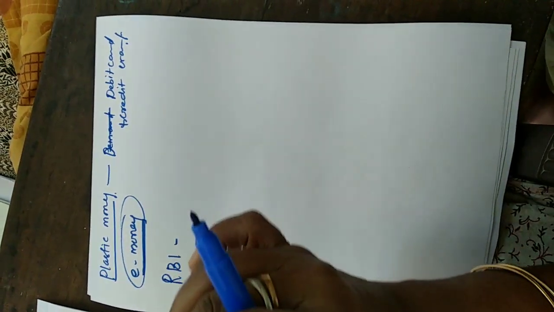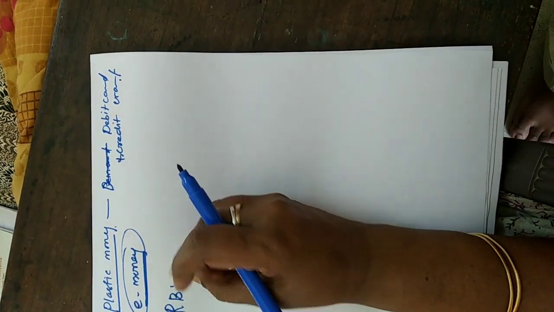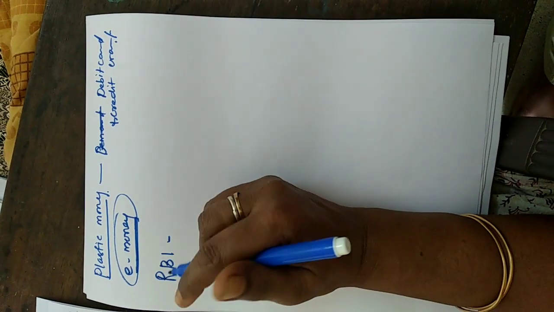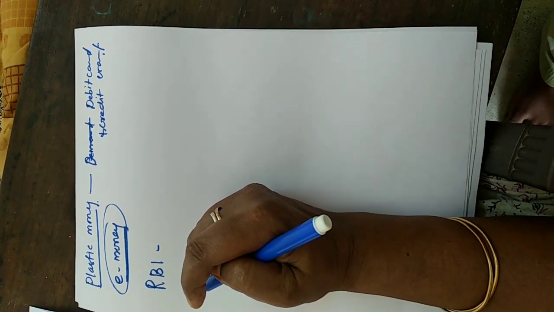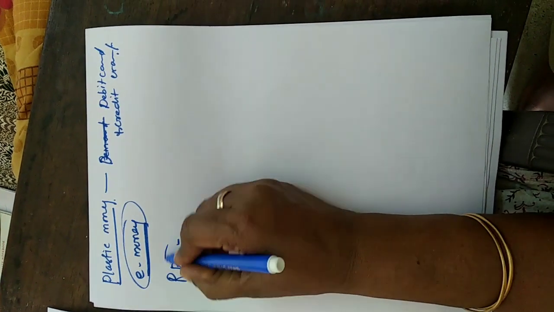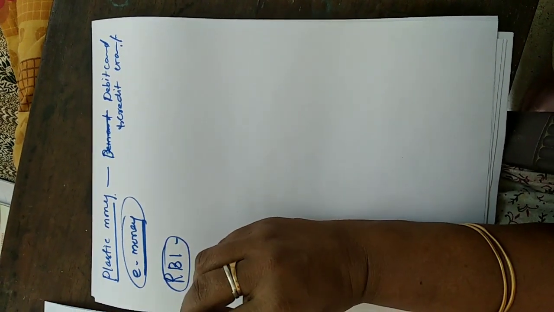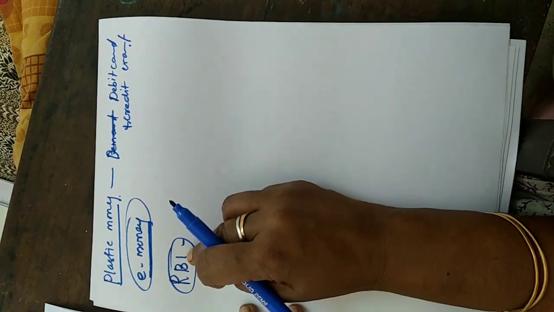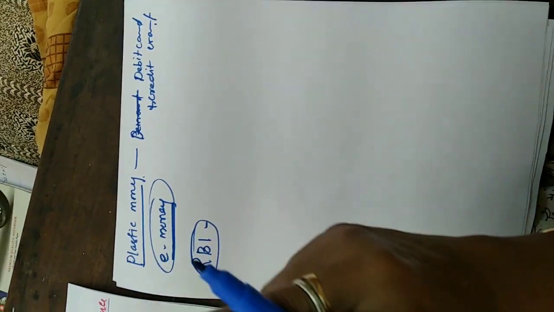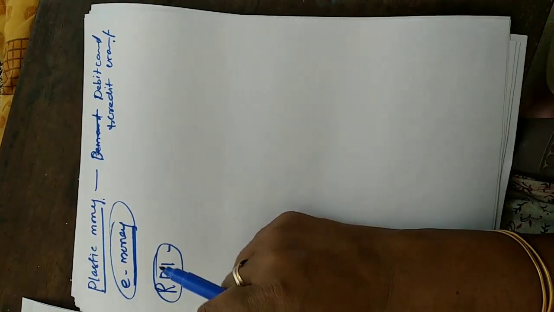So it is the apex institution for the full financial system of our country, RBI. Who is the governor of RBI? Shaktikant Das. Mr. Shaktikant Das is our governor of RBI. Is it clear? So the Reserve Bank of India has the monopoly, the single right, to issue the currency to the public for the economic development of a country.